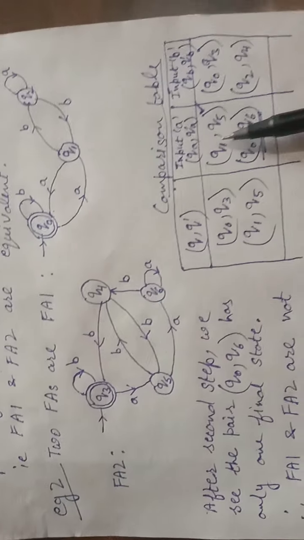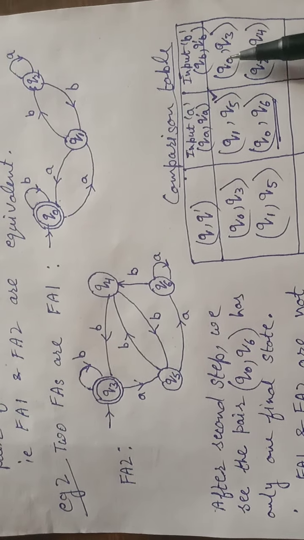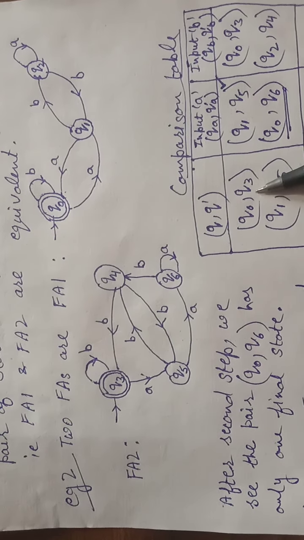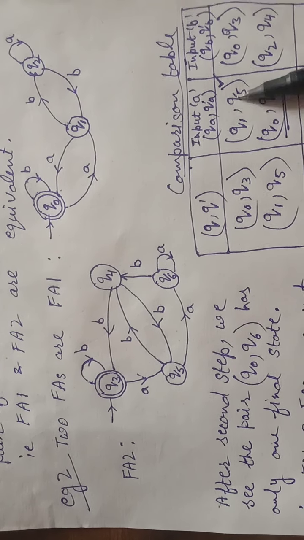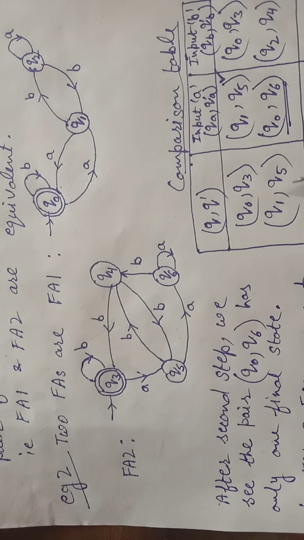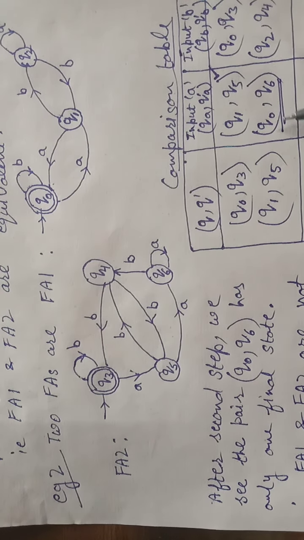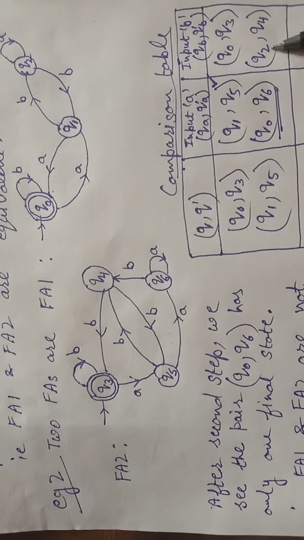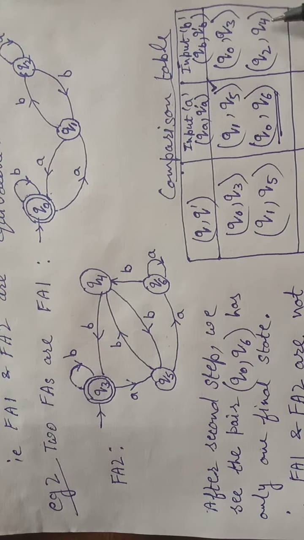So here you can say both are intermediate. Here both are initial and final. This is used already. So now this is the new pair. So for the second row, we consider this as the new pair. Again, their transitions with A input are Q0 and Q6, and with B input, their transitions are Q2 and Q4.